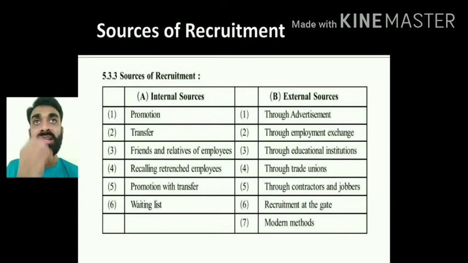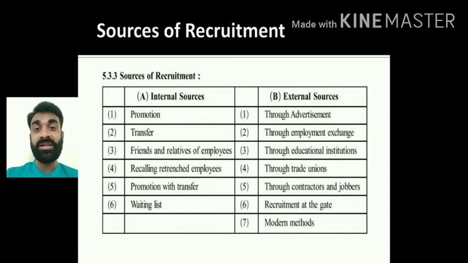Waiting list. Now, as I said, take an example that we have a requirement of 10 people. So is it necessary that only 10 people are going to apply? No, there are a number of people who are going to apply. Say for example, 50 people have applied. From that we have selected 10. So the other 40 will be considered for the waiting list, right? So these are the internal sources, right? And we don't need to spend any kind of money behind searching for the probable candidates that we are looking for, right?